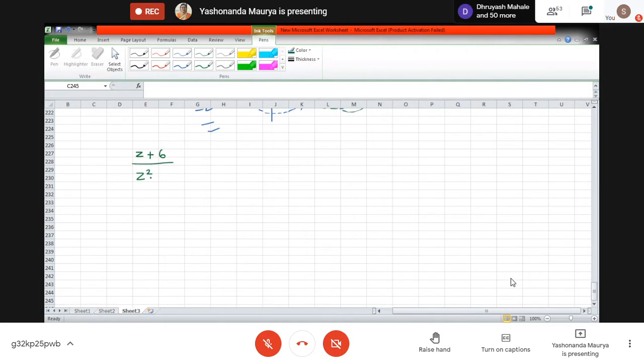This expression is analytic everywhere on C except at z equal to plus 2 and z equal to minus 2.